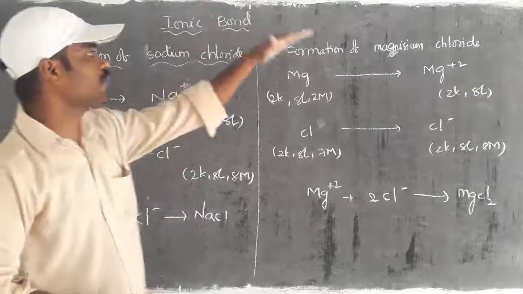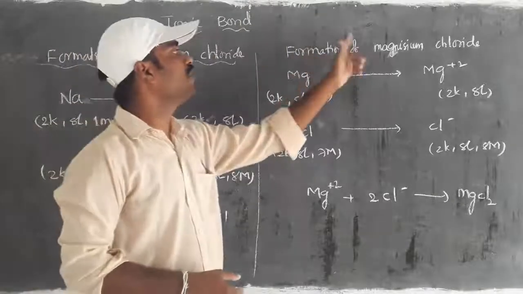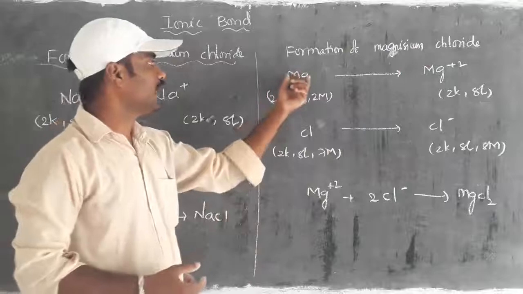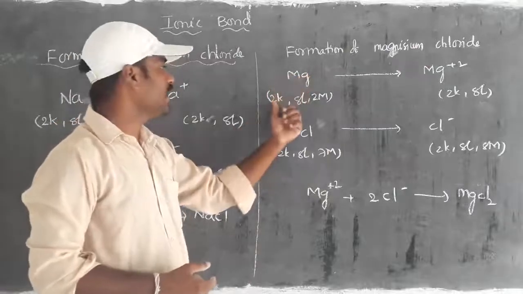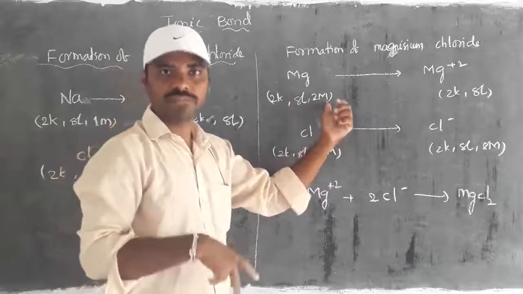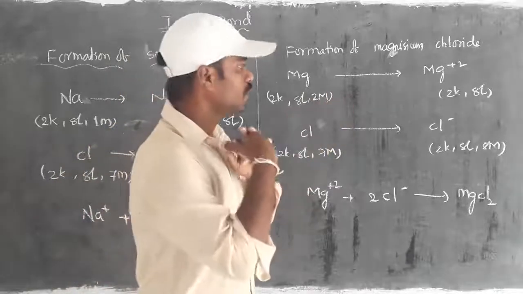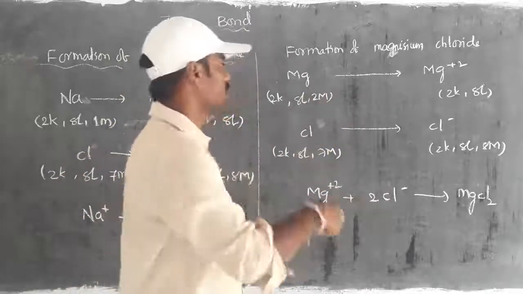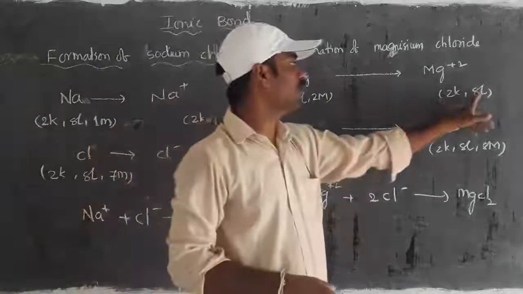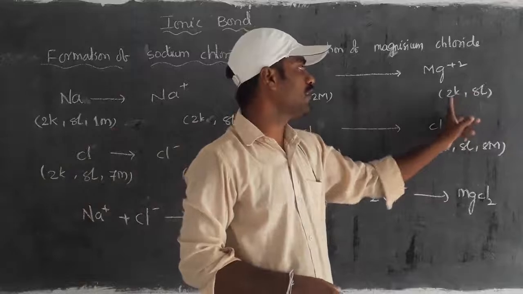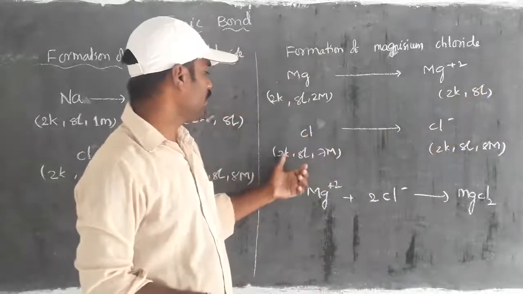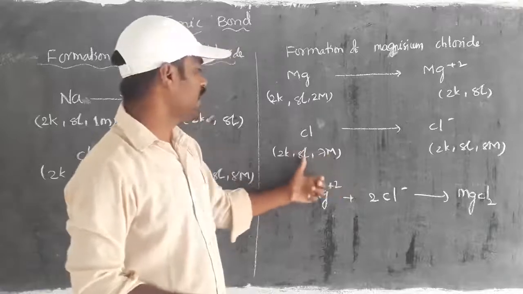Then we have to take one more explanation, that is the formation of magnesium chloride. So simply take magnesium and write the configuration 2, 8, 2. Then magnesium is a metal or not? Then it ultimately loses 2 electrons because it requires 8 electrons. See, on removing 2 electrons, it can get 2, 8. Then here chlorine has the configuration 2, 8, 7.